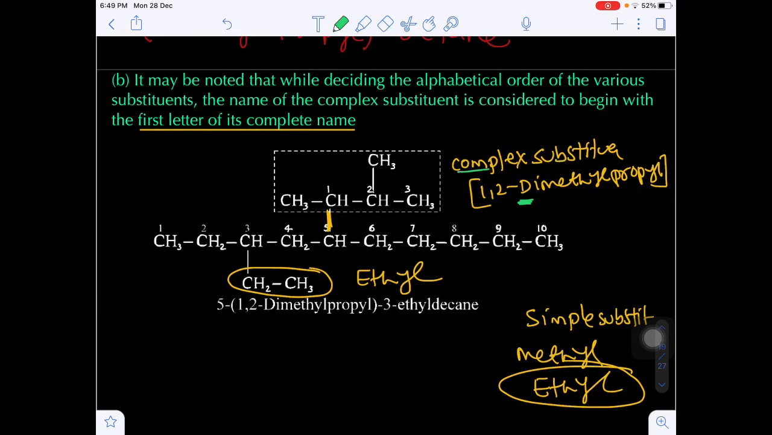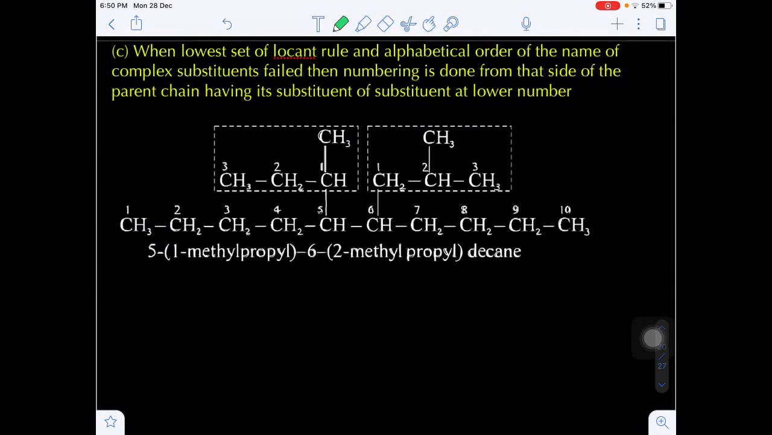Now here this D must be considered in case of whom? Complex substituent. But in simple substituents we should not consider. Now out of D and E, which letter comes first in the alphabet? D comes first. So that's why I am writing 1,2-dimethyl propyl first of all, and after that 3-ethyl. Yes or no? This will be very important. In case of a complex substituent, the first letter of the substituent must be considered in alphabetical order while giving the priority. Are you getting my point?